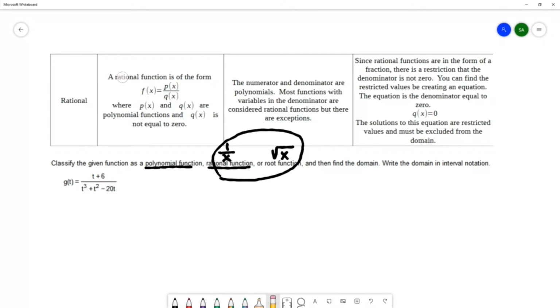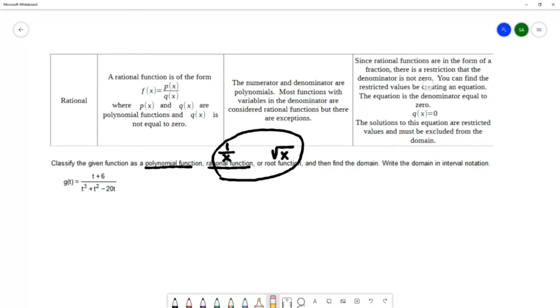So we've got up here, rational functions are in fraction form. We're looking for the variable to be in the denominator. Now, once we know that we have a rational function, we do have restrictions. The reason we have restrictions is because rational functions are in fraction form, and the denominator is not allowed to be 0 because division by 0 is undefined. So because we're not allowed to have a 0 in the denominator, rational functions have this restriction.